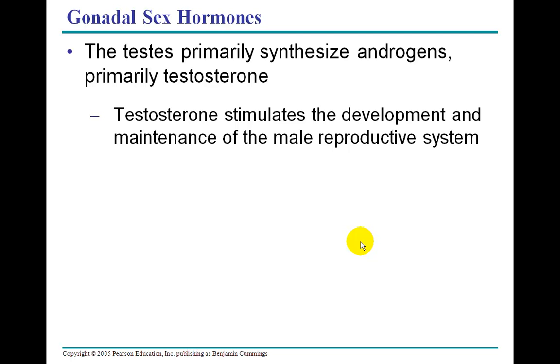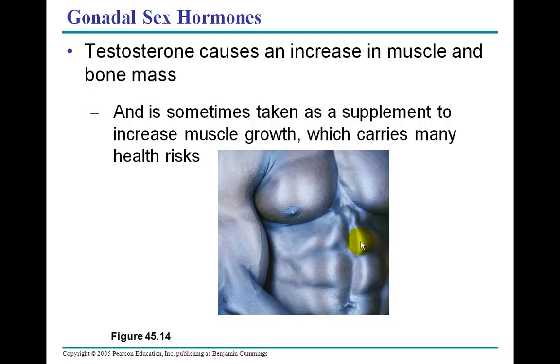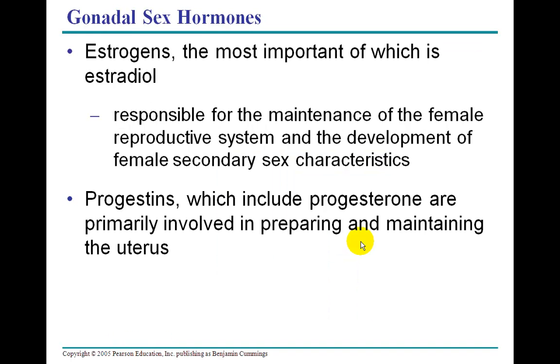Testosterone stimulates the development and maintenance of the male reproductive system. Testosterone also causes an increase in muscle and bone mass, and this is sometimes taken by young men as a supplement to increase muscle growth. However, this carries many health risks, to say nothing of legal risks for those people taking these drugs for sports activities.